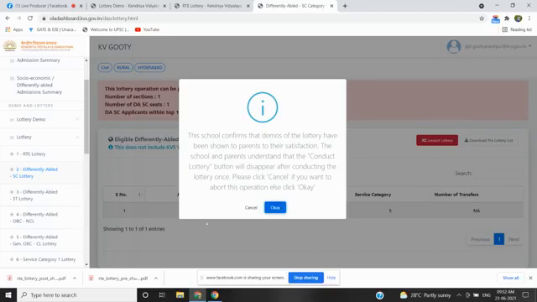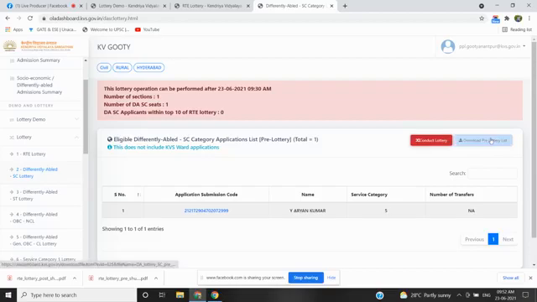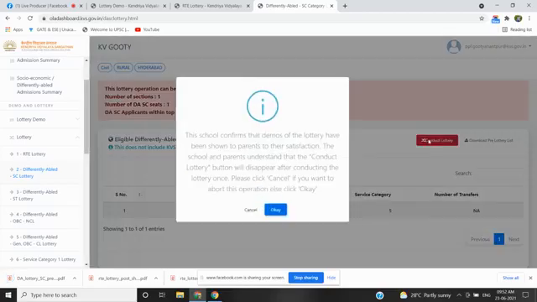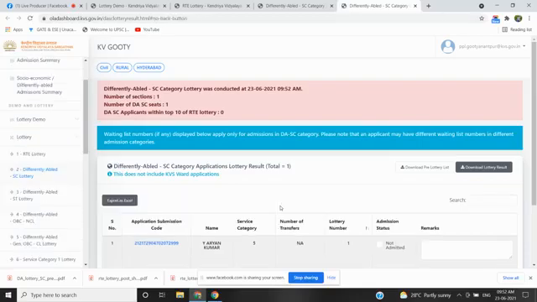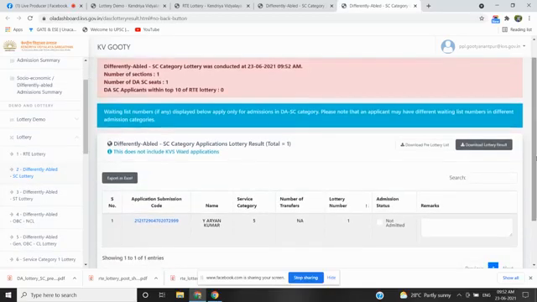Before clicking OK, we will download this pre-lottery sequence. I am clicking on the conduct button. OK. Now this is the list. Only one candidate. He will be given admission.